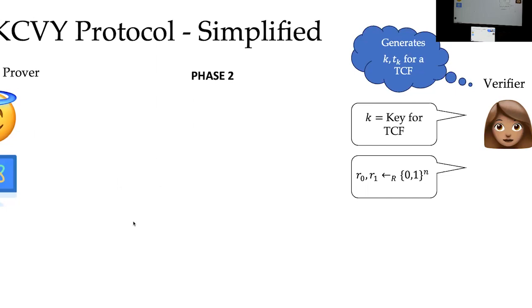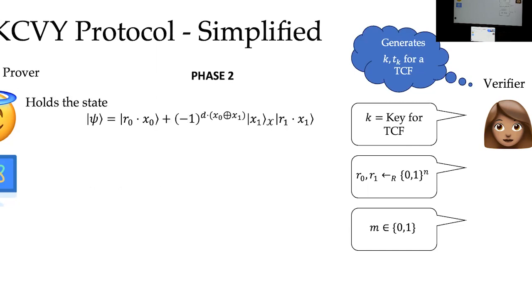Then we reach this stage, phase 2, in which the verifier sends a challenge to the prover, and the honest prover decides to perform a measurement based on the challenge bit.